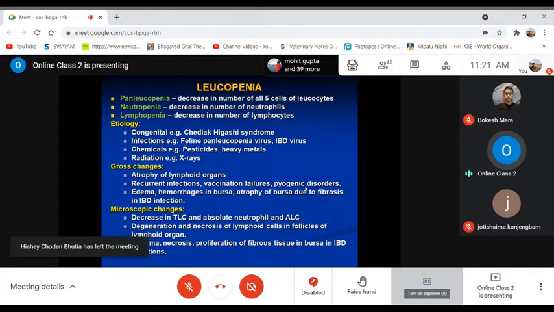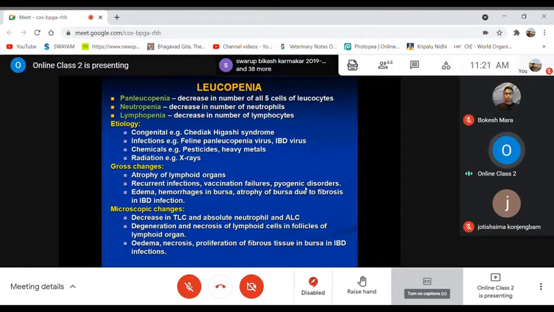That's why recurrent infections occur, or other opportunistic bacterial infections can invade easily. And there may be vaccination failure, because lymphocytes are the immune cells. When these immune cells and other phagocytic cells are destroyed, vaccination failure occurs. Then there may be pyogenic disorders, meaning pus-forming organisms leading to the formation of abscesses, and those diseases where abscess formation is very common are mostly caused by pyogenic organisms.